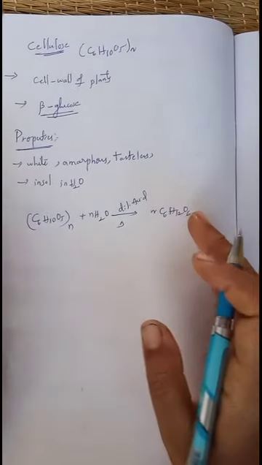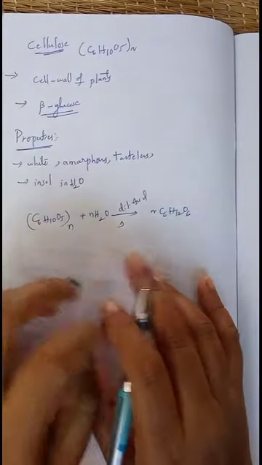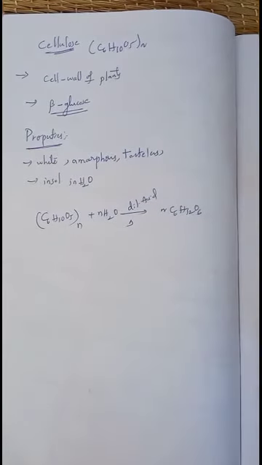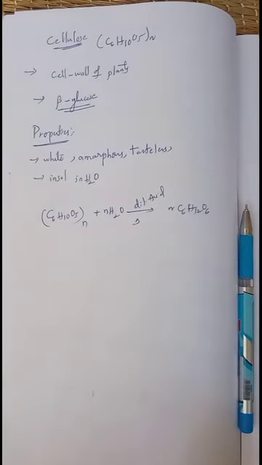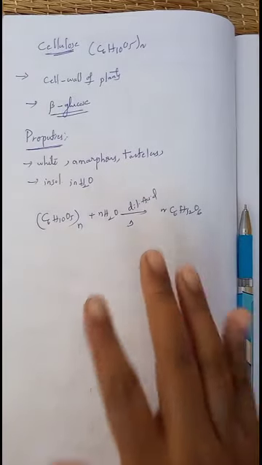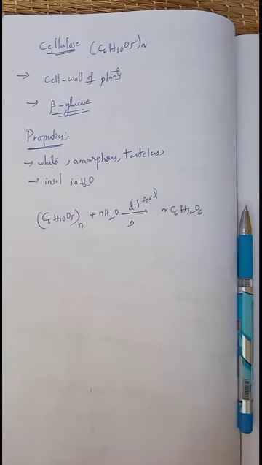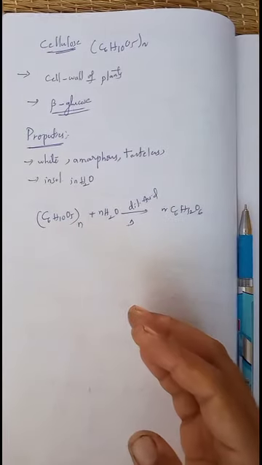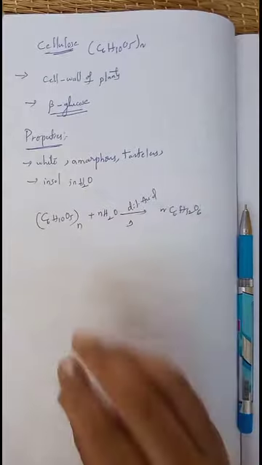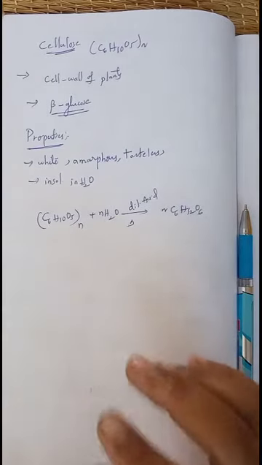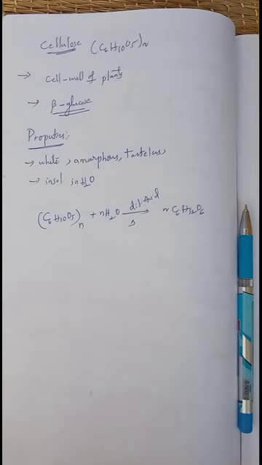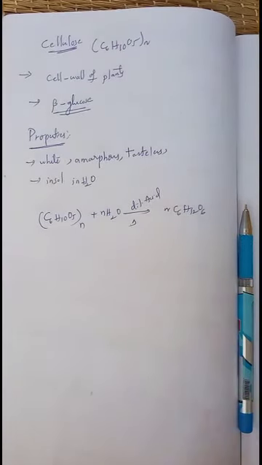With this, the carbohydrate part of the biomolecules chapter is completed. In the next class we will discuss other important biomolecules in your syllabus. Now try to solve the bits in your book based on the synopsis I have given, related to carbohydrates. Under carbohydrates, the most important are glucose and fructose. Specifically concentrate on the properties and preparations of glucose and fructose, as well as the structures of glucose, fructose, and other carbohydrates.